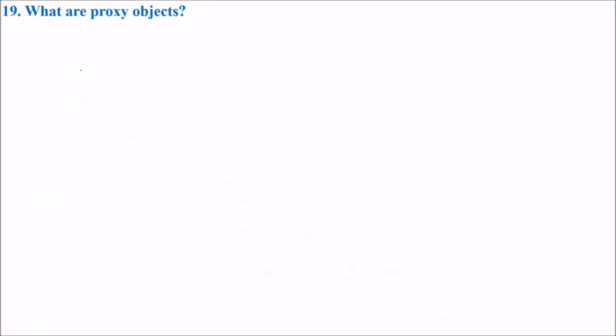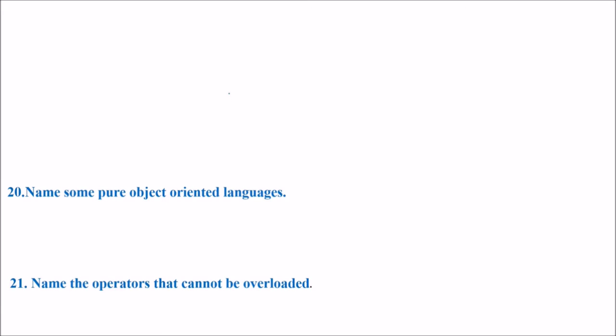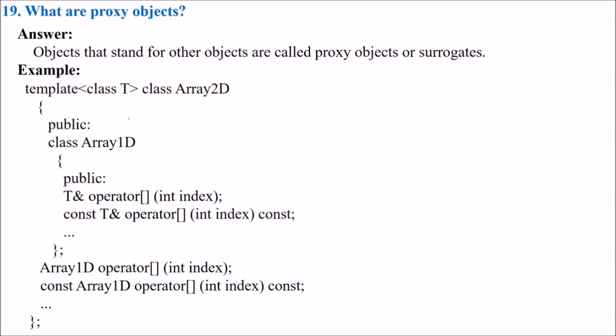Okay. Now what are proxy objects? Objects that stand for other objects are called proxy objects or surrogates. Okay, so let us see. This is just an example. We have given a template here. We have a class T.